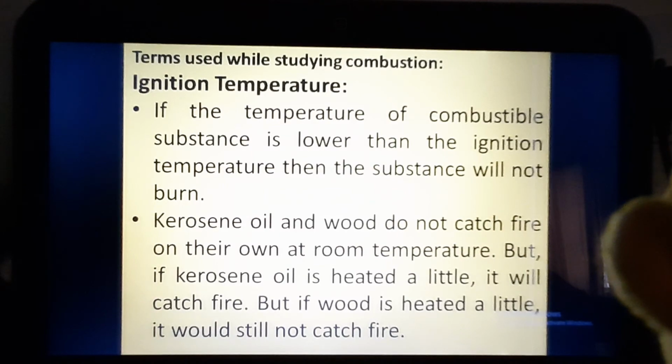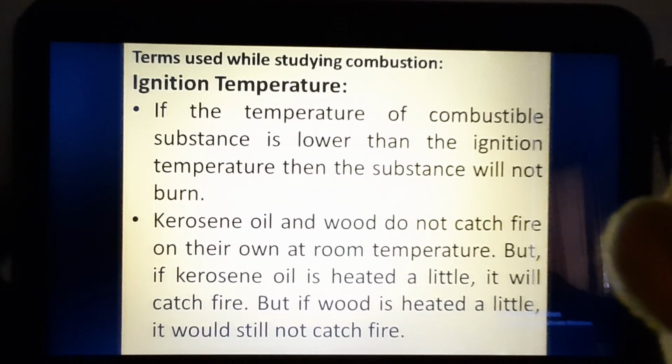Since kerosene oil is a combustible substance, it should react with the oxygen present in the atmosphere, and immediately light and heat should be produced. But that is not the case. So what do we have to do? We have to light a matchstick, and then increase the temperature of the kerosene oil.